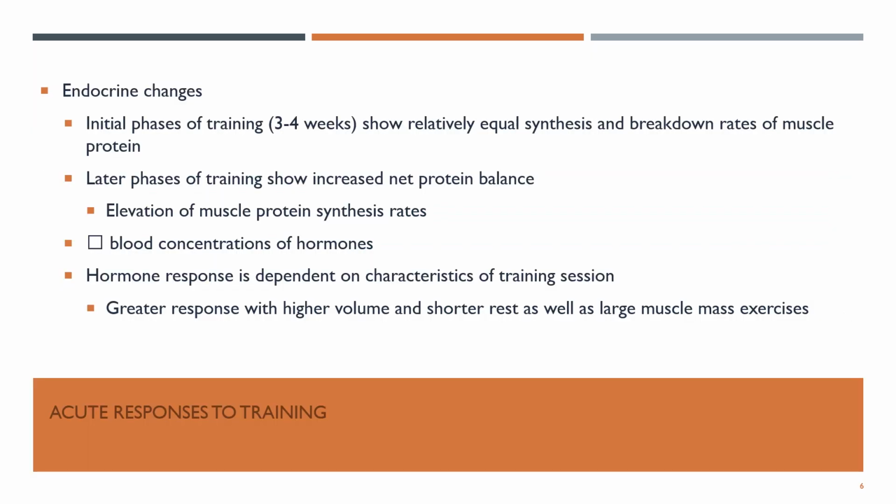The elevation of hydrogen ions in the muscle results in a decreased intramuscular pH. There are two major types of hormones produced by the pituitary glands that respond to resistance training: protein and steroid hormones. Growth hormones and insulin are major protein hormones, and testosterone and estrogen are major steroid hormones.